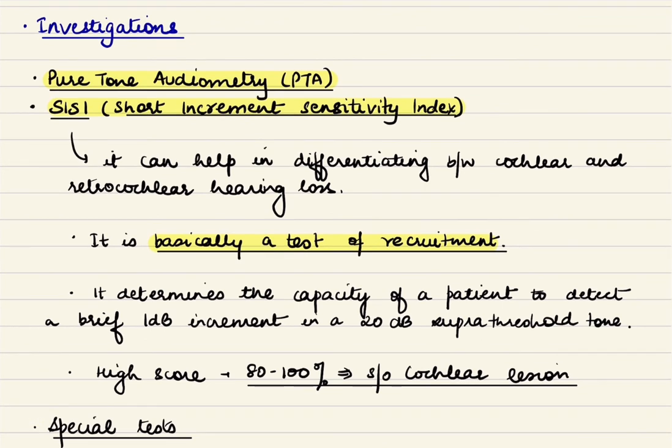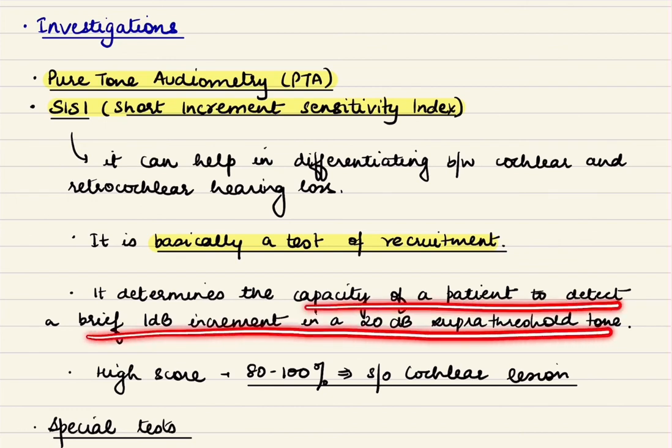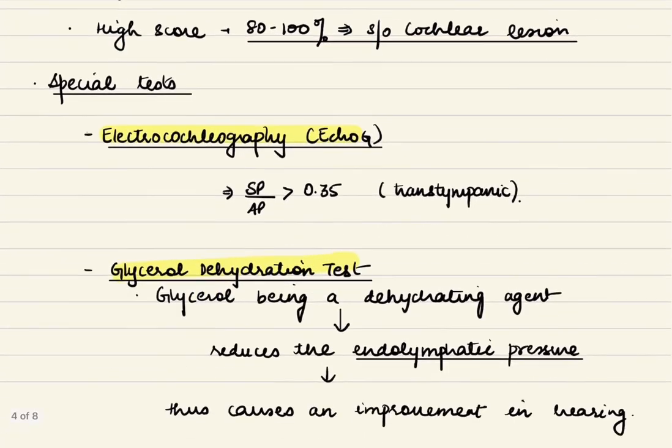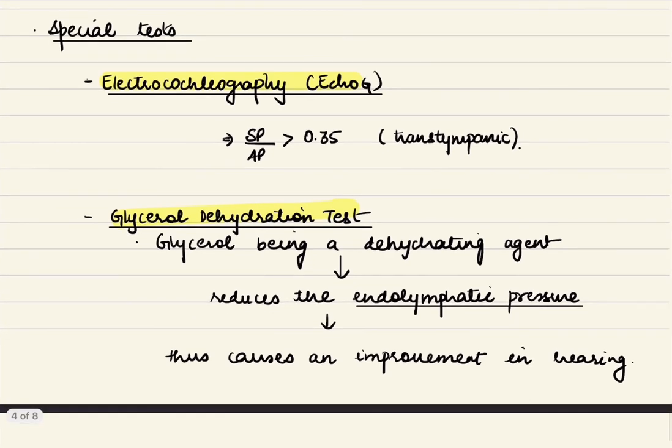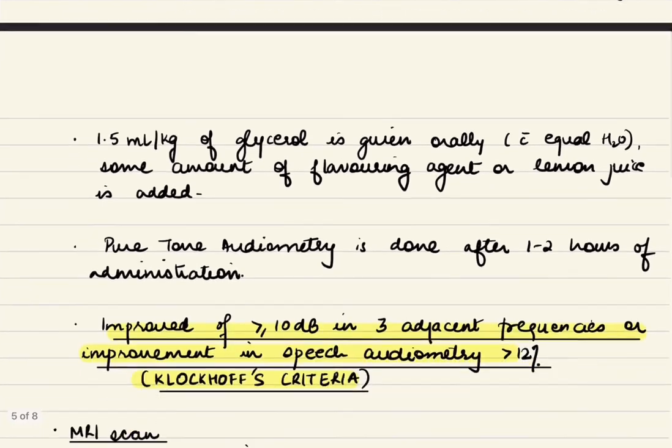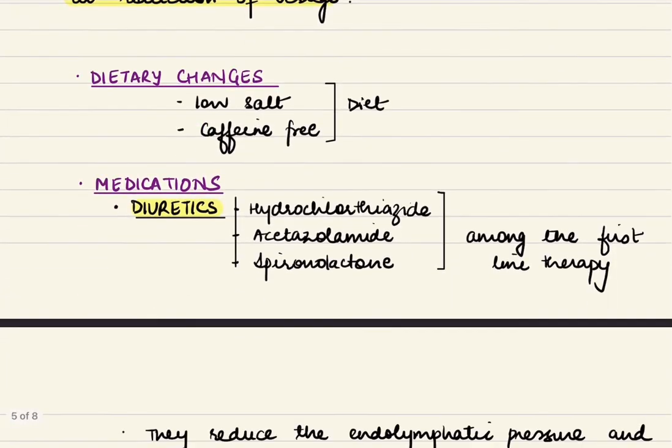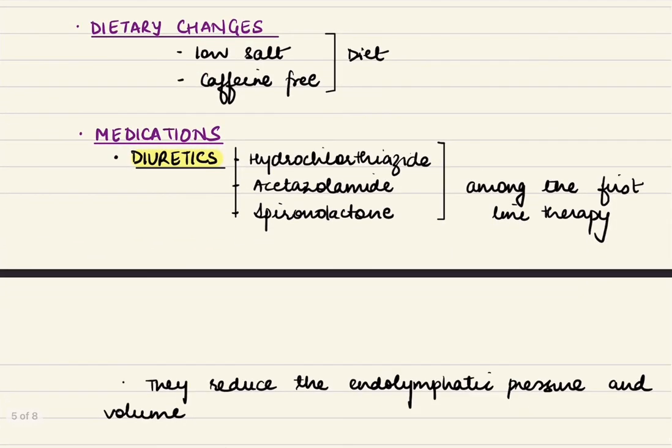Investigations we can do are pure tone audiometry and speech discrimination, where the ability of the patient to detect small increments in a suprathreshold tone is seen. A high score of 80 to 100% is suggestive of cochlear lesion. Special tests we can do are electrocochleography and the glycerol dehydration test. Coming to the treatment part, dietary changes we can advise are a low salt diet and a caffeine free diet.